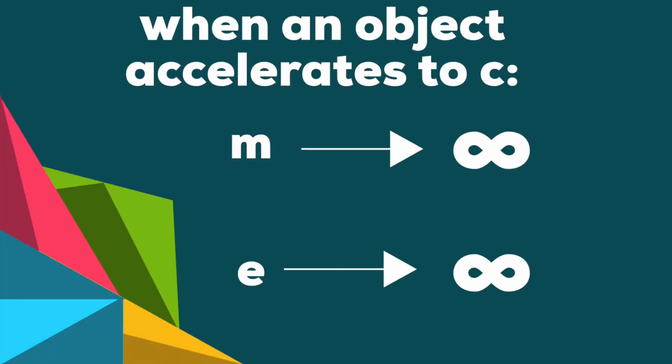So that means that as an object accelerates to the speed of light, its mass goes to infinity, and so does the energy required to accelerate it to that speed. This effectively means no mass can go the speed of light. It is not possible. So Einstein realized the universe has a speed limit that nothing can overcome. Light can only travel at those speeds because it does not have mass.